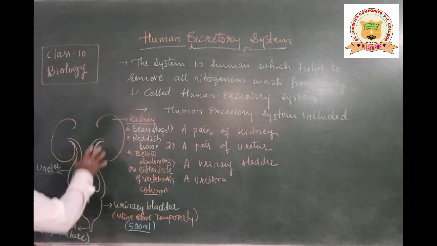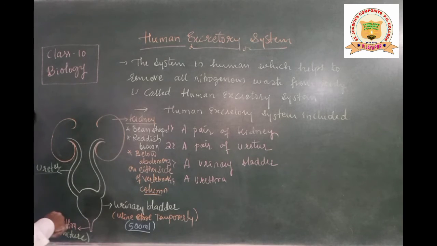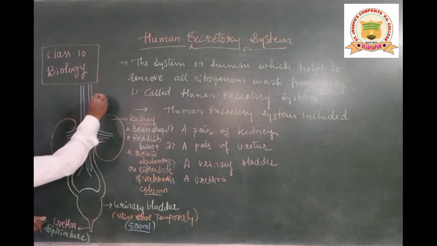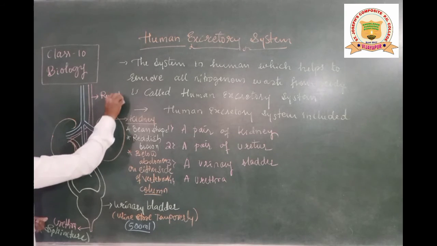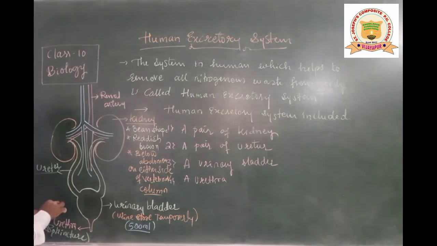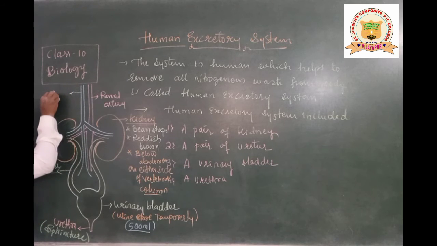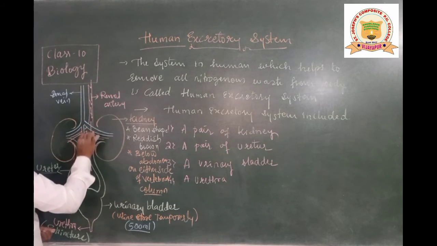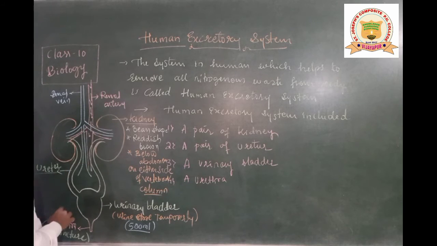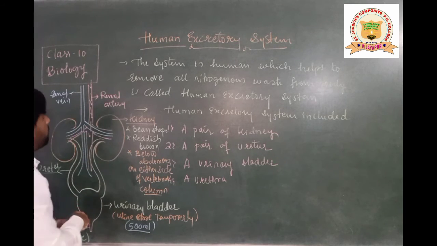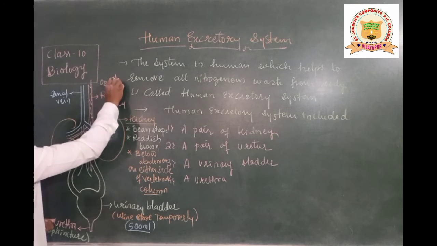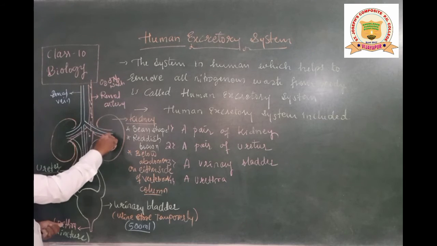The urethra, students. Now, to these two kidneys two blood vessels are connected here. This red-colored blood vessel is called what? Renal artery. And this blue-colored one is called what? Renal vein. This renal artery brings the blood inside the kidney, students. That blood consists of oxygen and all the nitrogenous wastes. So this blood will enter the kidneys.